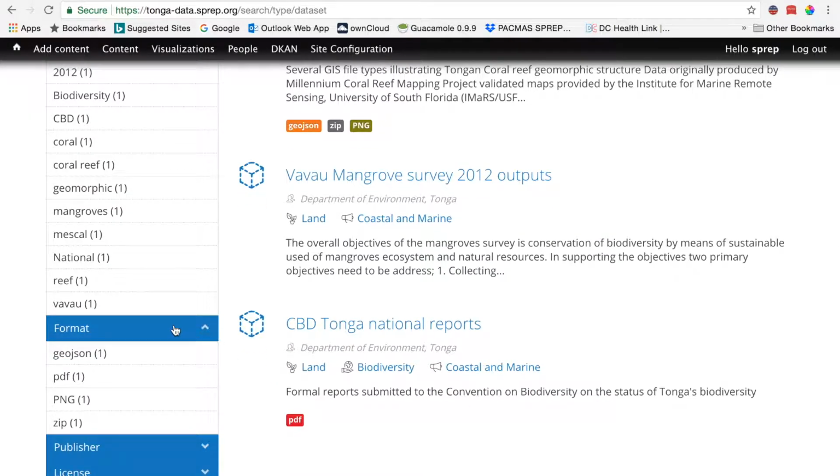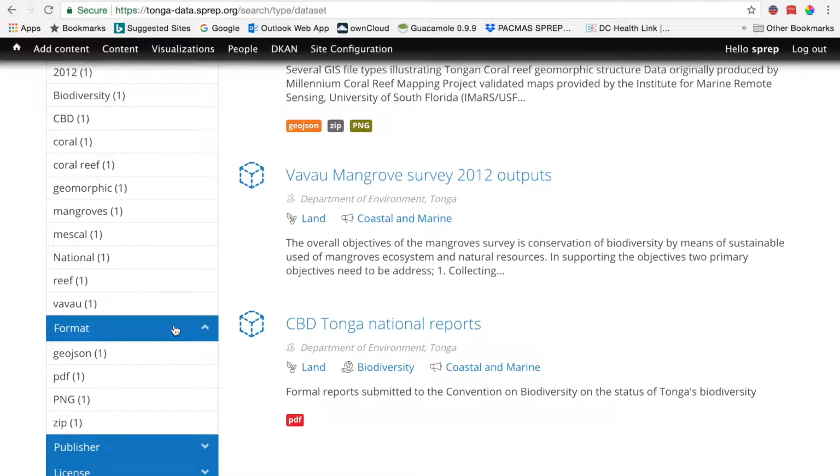In addition, you can search by different formats. Right now we have 4 different formats: GeoJSON, which is a spatial data format, PDF, PNG, which is an image format, and a zip file, which currently contains a shape file, which is made up of 6 different files for ArcGIS. Important thing to note about formats is you can upload any data format you want.